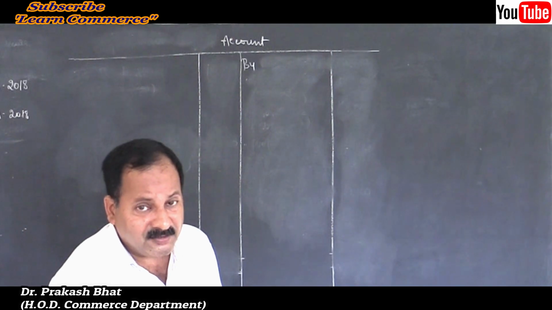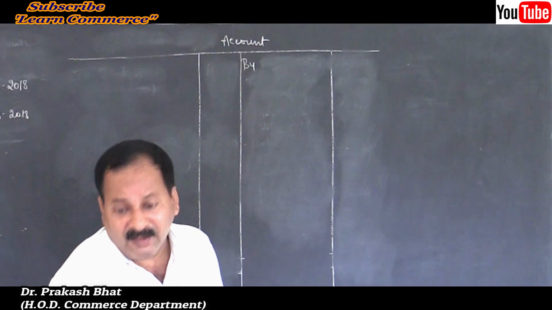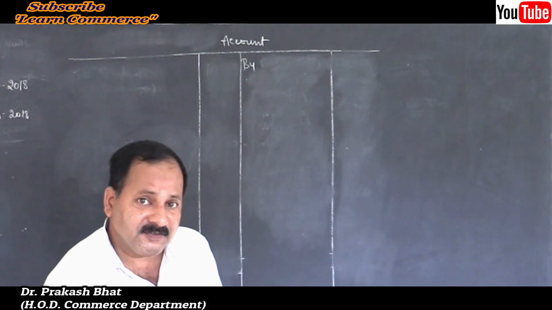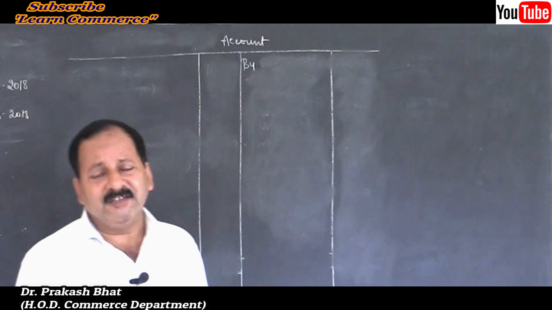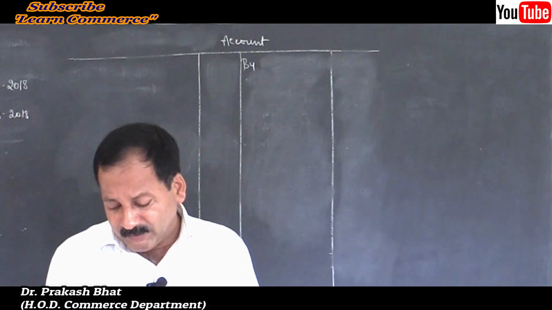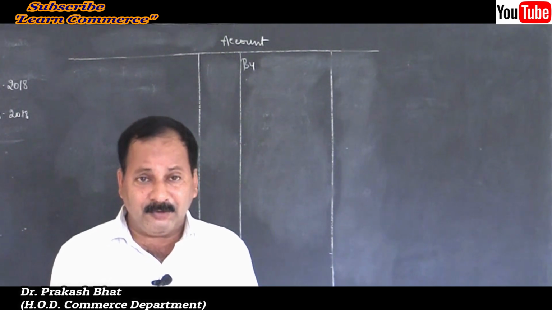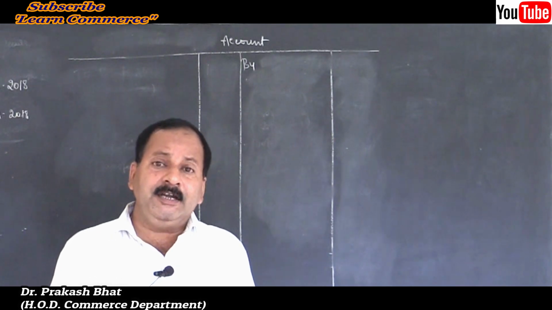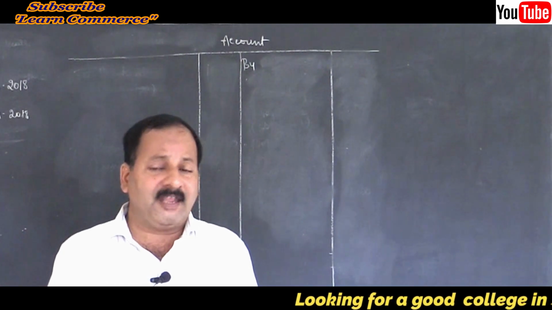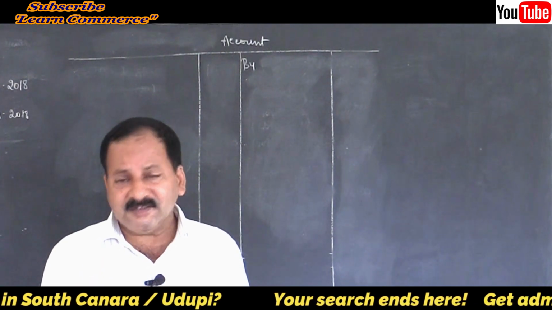If it is retirement, it would have been fine, but it's the death of a partner, so the partner is no more. And the activity was done after her death to make payment to her executors. So we need not consider it. Give a note in the examination if such a dilemma or confusion is there. It is considered that investments were sold after her death to make payment to her. So the profit earned by selling the investment is not credited to the deceased partner's capital account or executor's account. Write a clear note so that your answer will be correct.